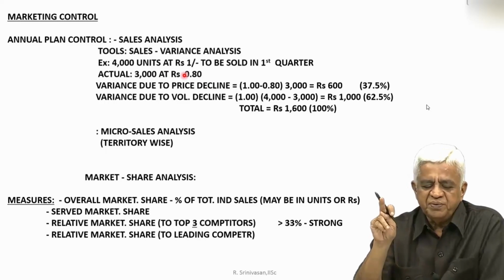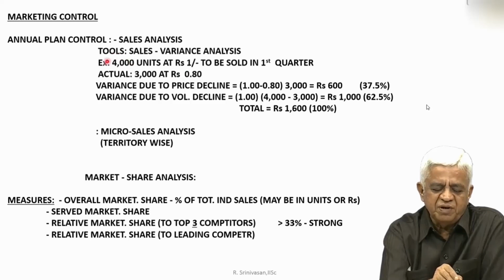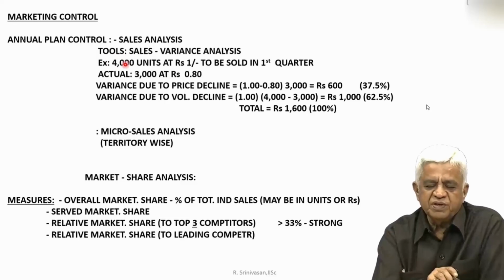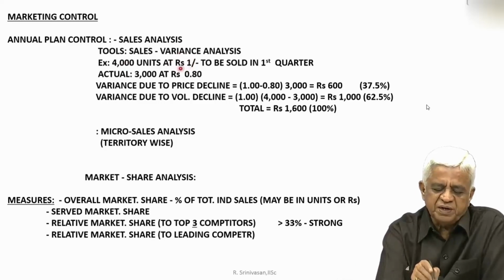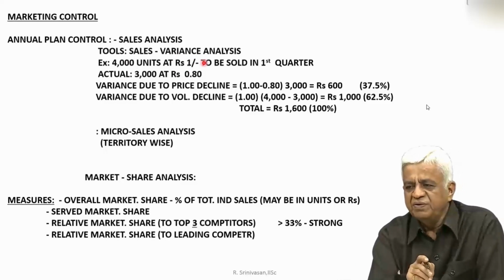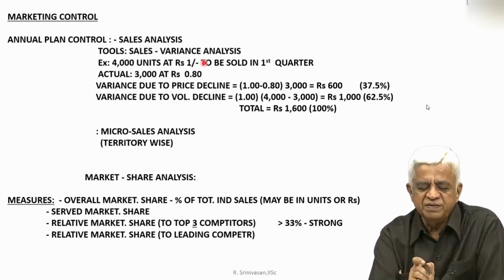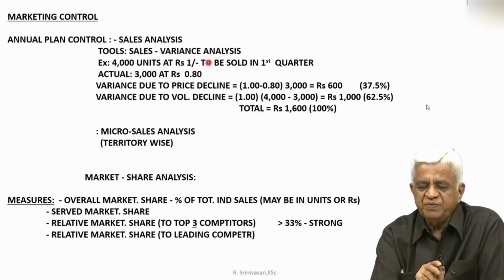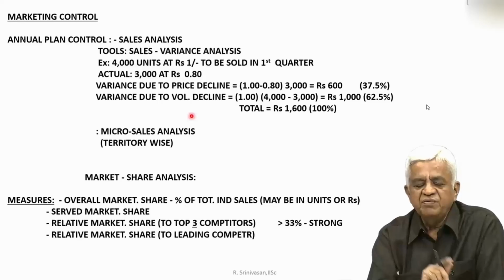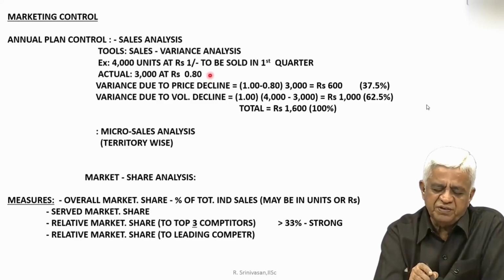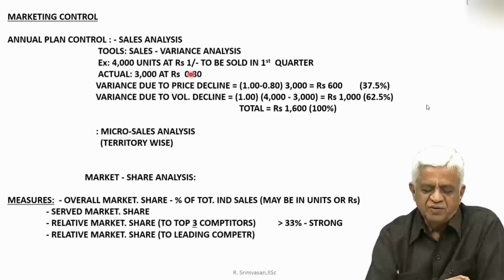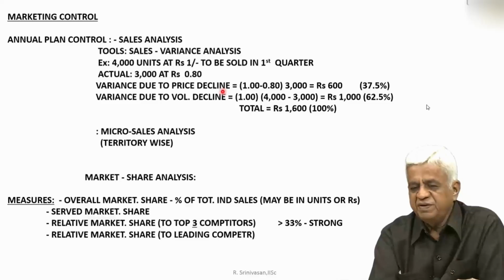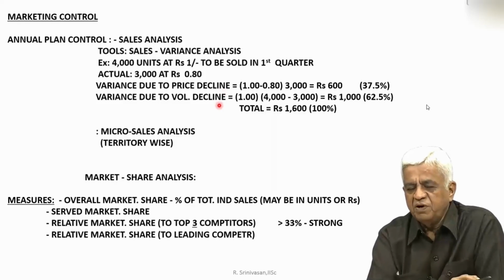The fall is in two aspects. One is with respect to the number of units. You are not able to sell 4,000, you are able to sell only 3,000. Second, there is a fall also with respect to the revenue that you are going to get through these sales. You expected 4,000 units to fetch you 4,000, that is 1 unit to fetch you 1 rupee, but it is not fetching you 1 rupee, it is fetching you only 0.8 rupees, that is 80 paisa. So, there is a variance due to price decline, there is a variance due to volume decline.